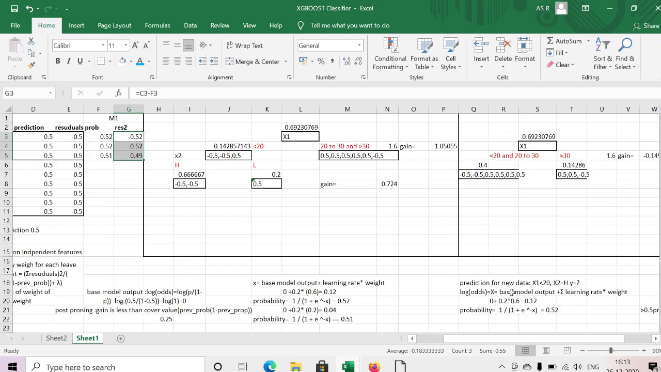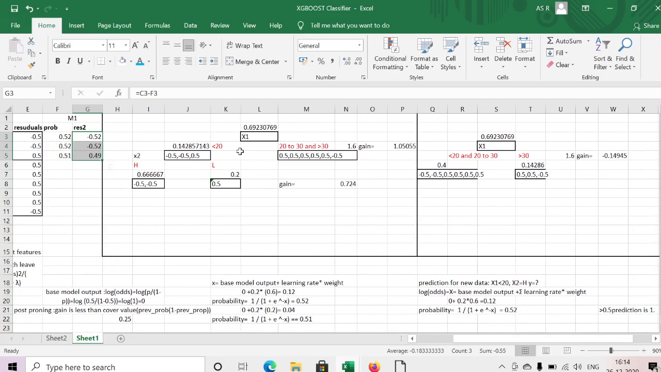Now my base model output is 0 plus my learning rate, which is always constant at 0.2, times the leaf weight of my first decision tree, which is 0.6. 0.2 times 0.6 equals 0.12, I got. From this x value we can easily calculate our probability. My prediction probability equals 1 divided by 1 plus e power minus x, with x equal to 0.12, then I got 0.252.